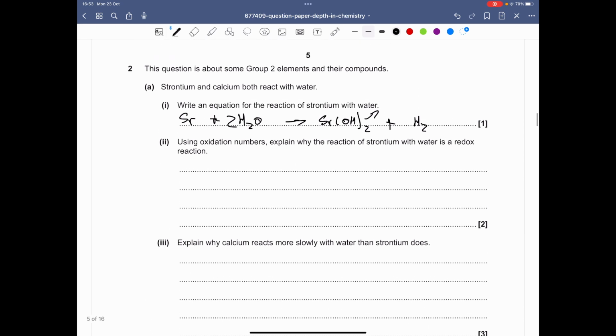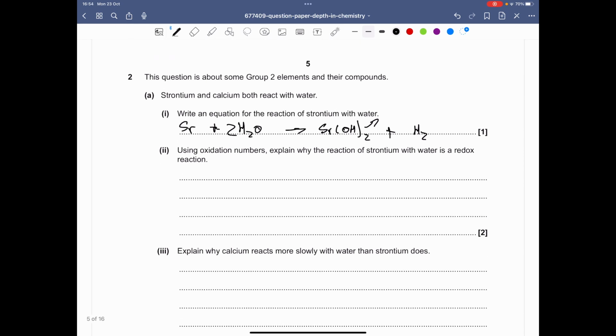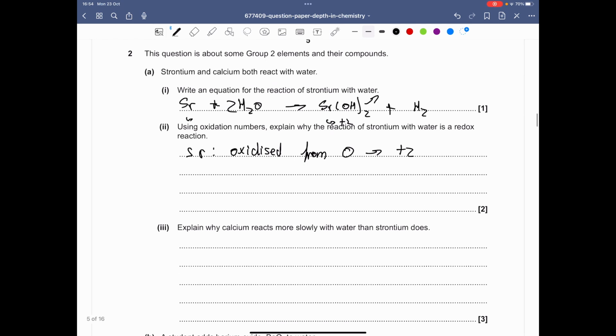Using oxidation numbers, explain why the reaction of strontium with water is a redox reaction. If you look at this, originally strontium has an oxidation state of 0. And over here, it has an oxidation state of +2. So we can say that strontium oxidized from 0 to +2. So that's good.